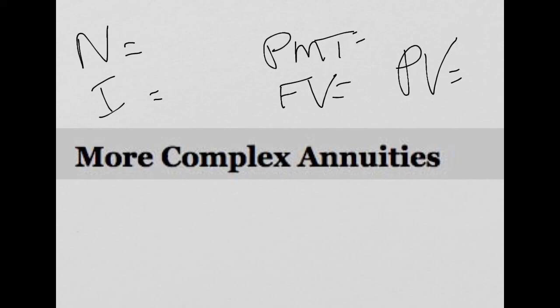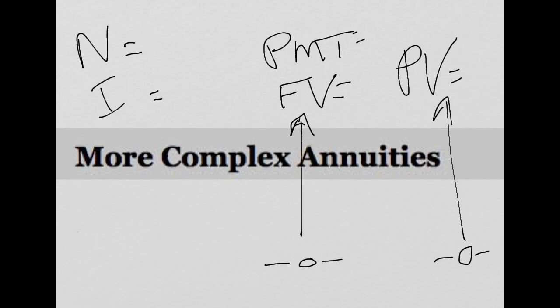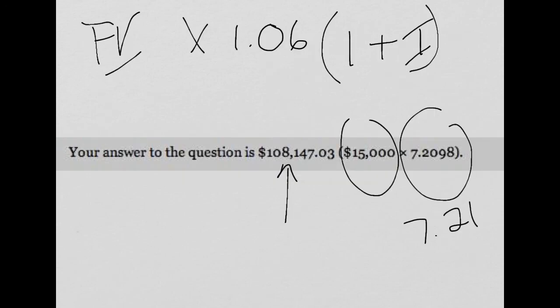Sometimes when we're solving for a present value, our future value is 0, so we don't even need to consider it. Sometimes if we're solving for a future value, our present value is assumed to be 0. So if you're not quite following, well, why is it sometimes we don't use either one of these two in our approach to the problem? It's because it's not necessary. Let's take a look at what I mean.